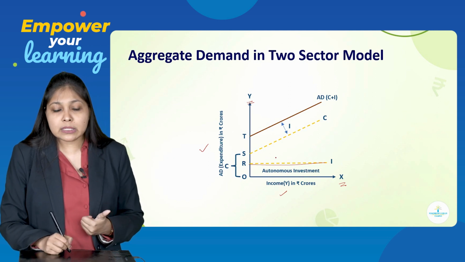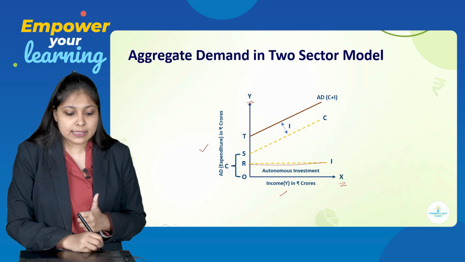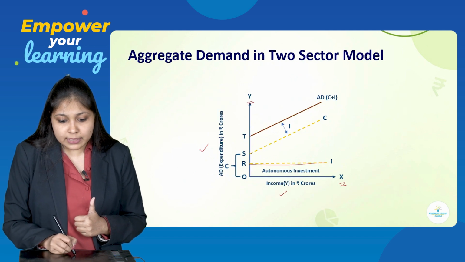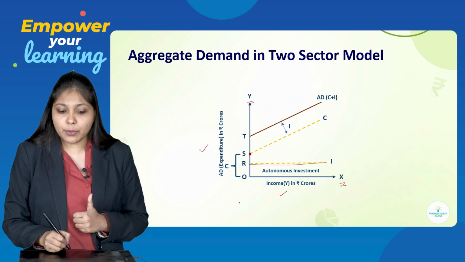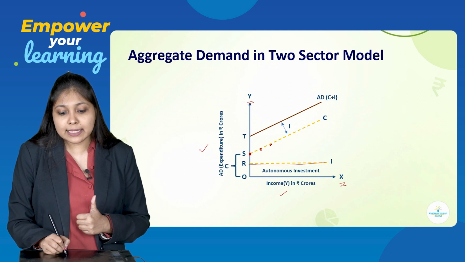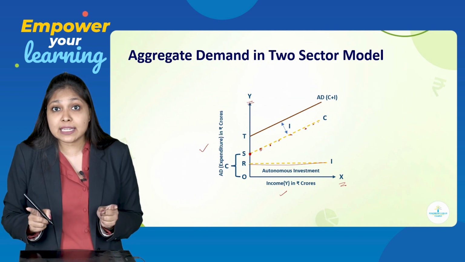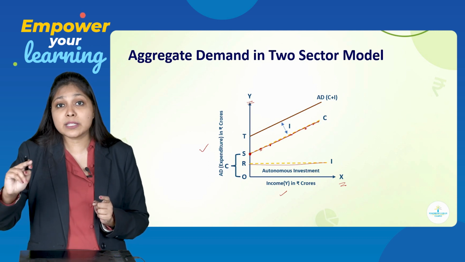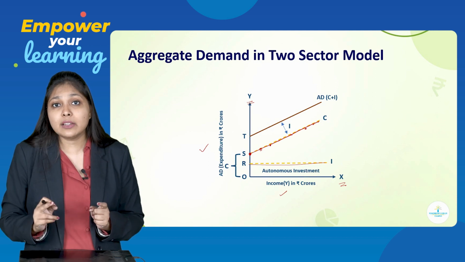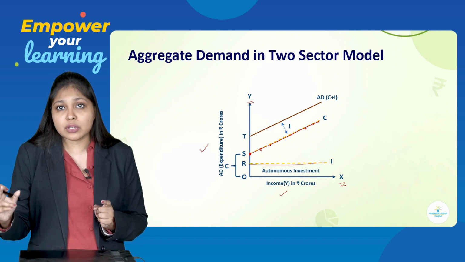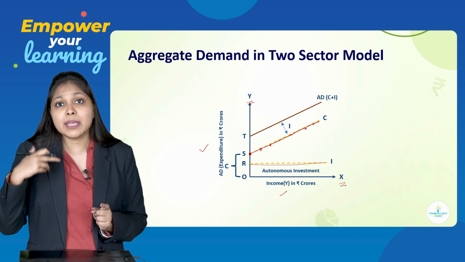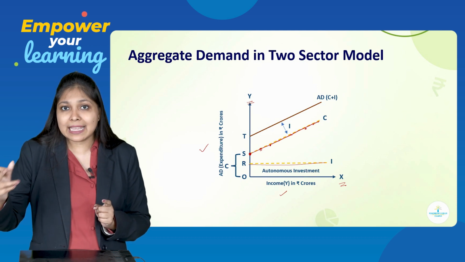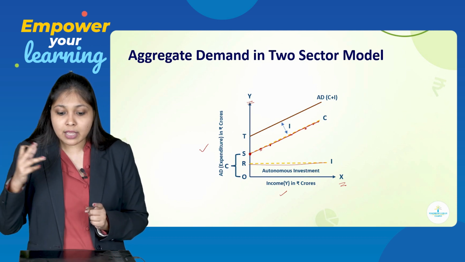For the consumption curve, it is going to be what? See here, consumption is starting from 40. So, even if income was 0, it started from 40. Okay, and then slowly it kept increasing because my income was increasing. That is why you can see my consumption curve is a straight line positive curve, because there is a direct relationship between my income and consumption. As and when my income was increasing, my consumption was also increasing. So, I got the consumption curve as a straight line sloping upwards.